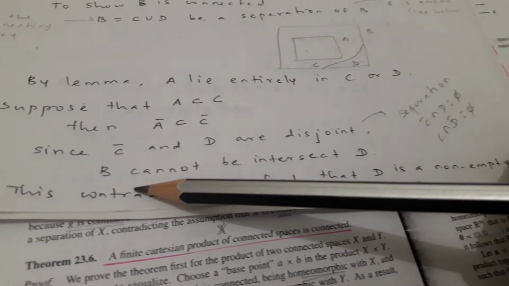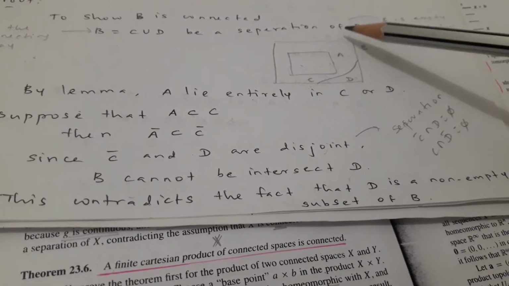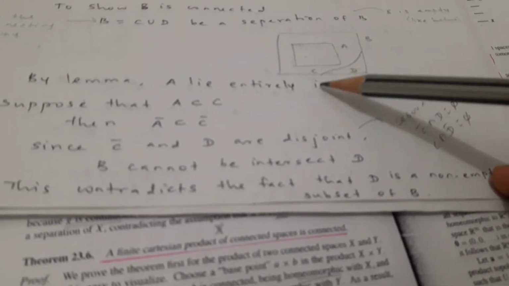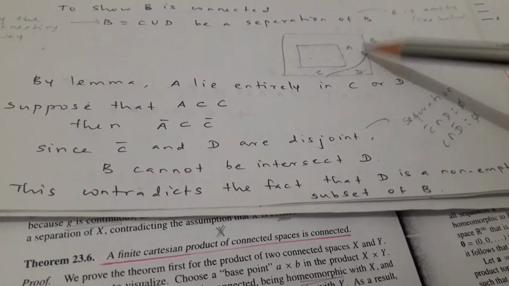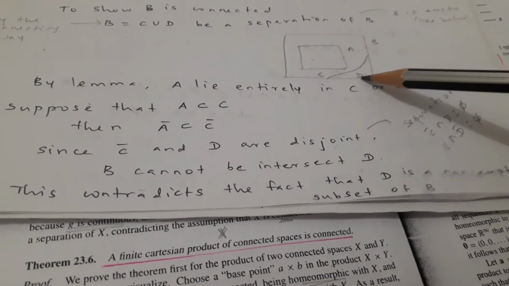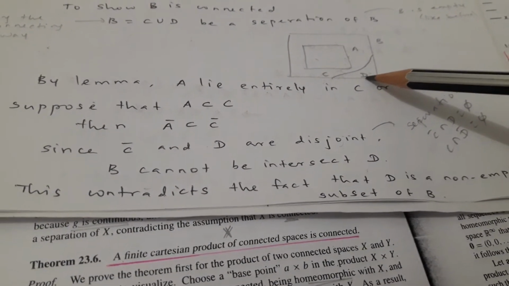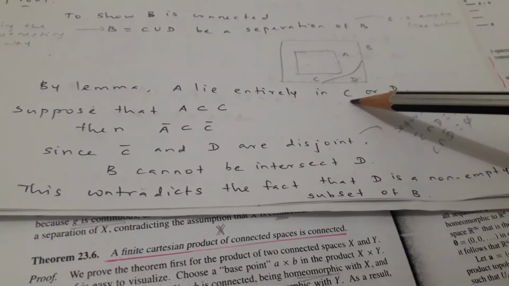That is the definition. So it means B cannot intersect D. So C closure and D are disjoint, and B cannot intersect D.